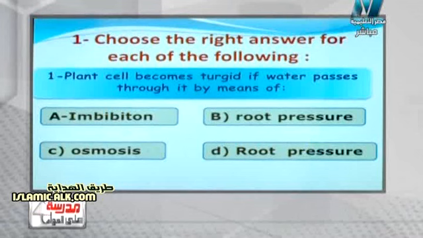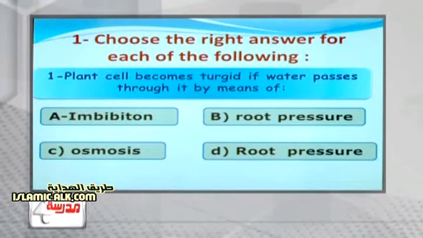Okay, we'll start. The first question: choose the correct answer. A plant cell becomes turgid if the water passes through it by means of dots. Imbibition, root pressure, or osmosis. What answer will you say, Mr. Yahya? It's osmosis, Mr.